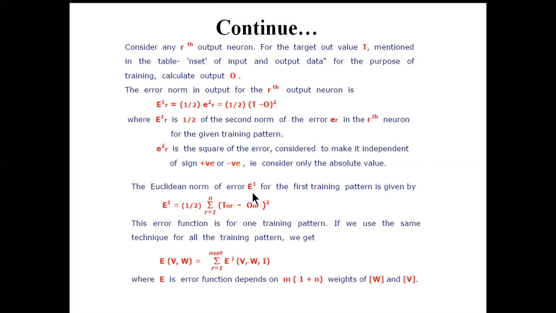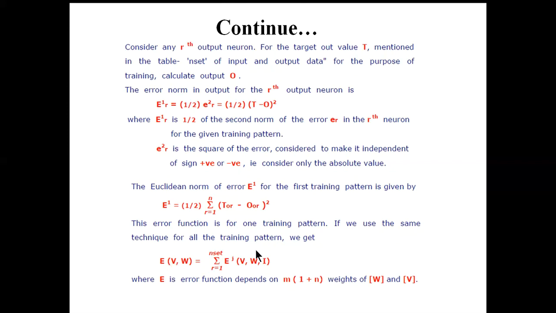Okay, so if there are n number of training data, obviously the ultimate error signal will be the accumulation of the error for all the data sets. So here this will be from j equal to 1 to n. This one is wrong, this one will be j. So summation of j from 1 to n of E_j(V, W, I). I is the corresponding input pattern, V is the weight value between input and hidden neurons, and W is the weight value between hidden and output neurons. So this is the corresponding error function.